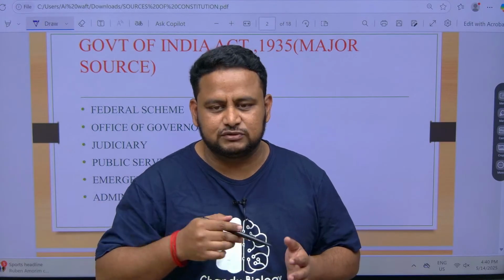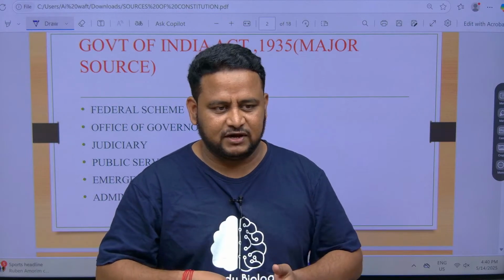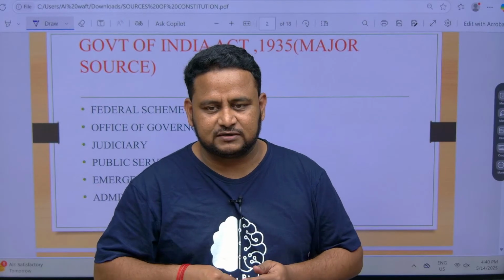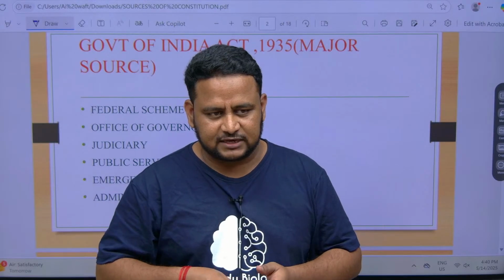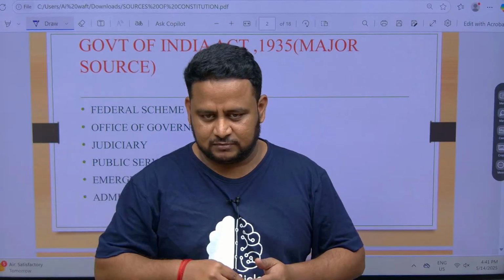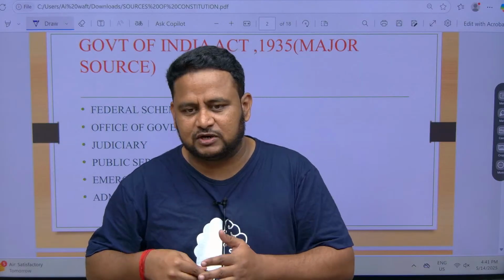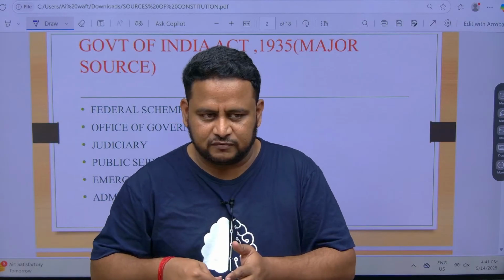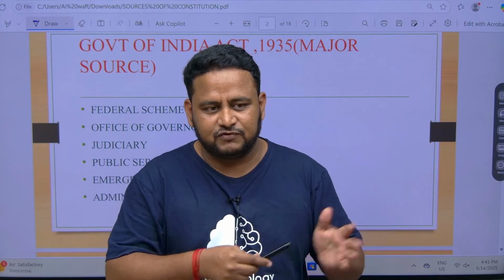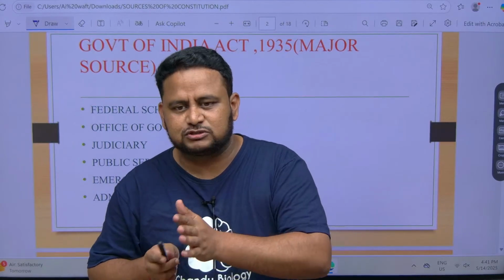But the path we take to achieve the objective may vary. Why? Because the society in India is different, the society in Britain is different, the society in the USA is different. So you cannot take the same path. In the US they followed the capitalist model. In Russia they followed a complete socialist model. In India we followed the mixed model, but in the initial stages we followed a socialist model, that is, many things were under government control. We didn't allow private control because by allowing a company, the English East India Company, we allowed an entire nation to rule us. That's why in the beginning it was towards a socialist bent.